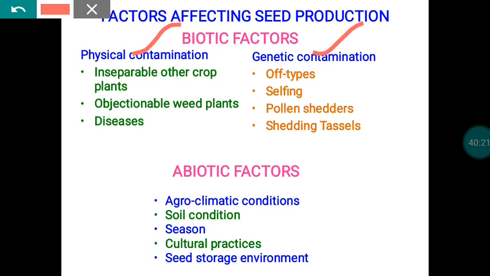Genetic contaminants cause problems with reference to genetic purity and physical purity. Physical contaminants cause problems only with reference to the physical purity of our material. Abiotic factors cover almost all your agronomy related things: agroclimatic conditions, soil conditions, season, cultural practices, and seed storage environment. All those things come under that particular category.